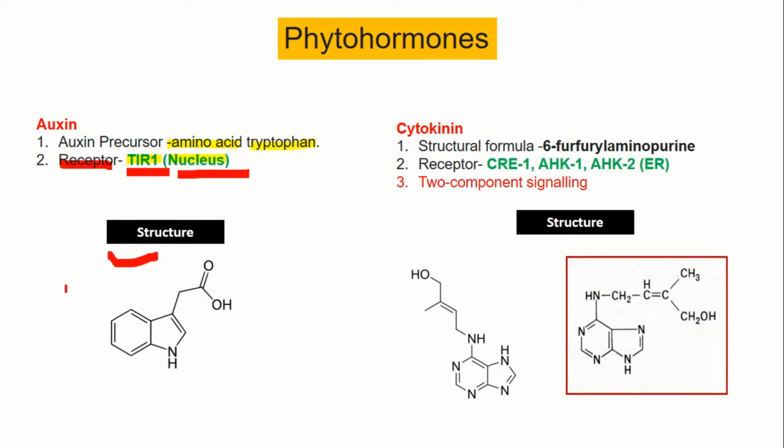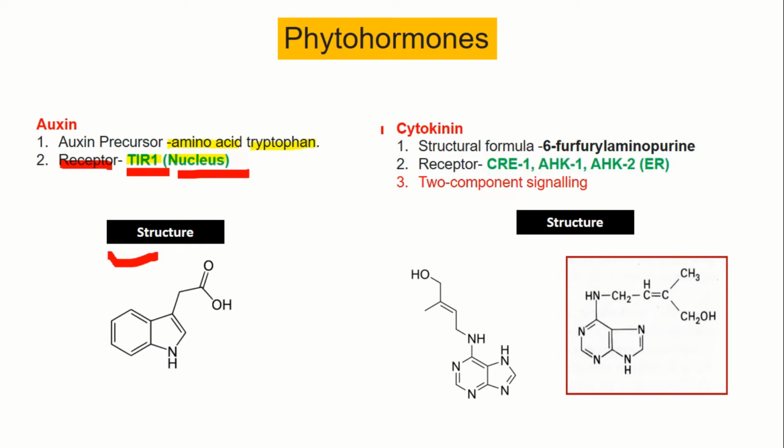It is not possible for you to draw the structures of all the hormones, so just remember them well. You just go through this video 3 times and you will remember. When you revise by looking at the structure, you will remember that this structure was of auxin, so you can easily eliminate the options. Not many questions are asked in great detail; one or two questions can be asked. So by going through these structures 2 or 3 times you can easily eliminate the options and reach the correct option. So you have to remember the structure for each and every plant hormone.